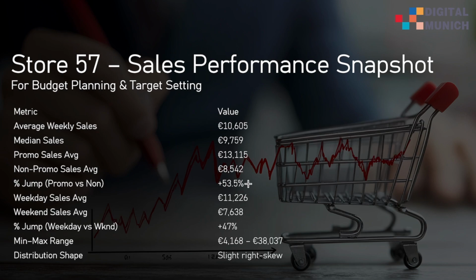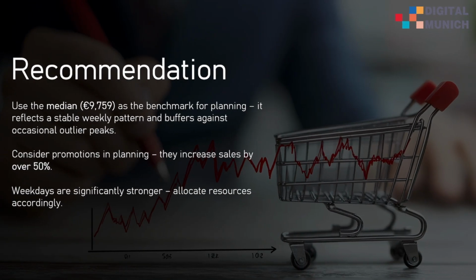The weekday sales average and the weekend sales average are here. The percentage jump that we get over here is 47%. And here is our min-max range and the distribution shape. Following this, we can give some recommendations, starting with using the median as the benchmark for planning. Since we see that the median and mean are not exactly the same, there is a growing difference between the two, so we need to pick which one to use more effectively. In this case, because of the variation, median makes more sense.